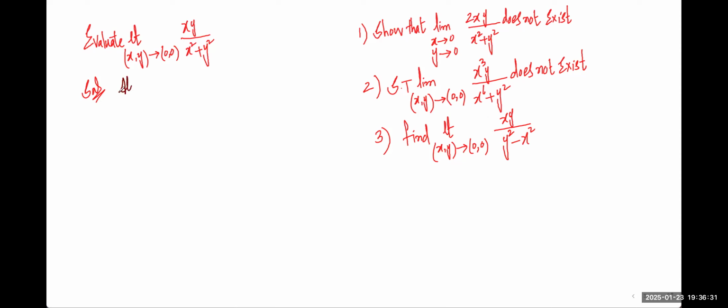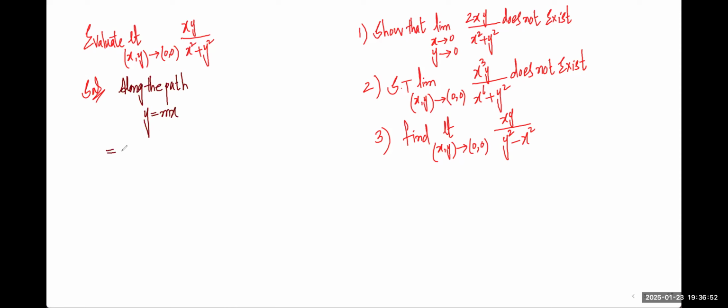Along the path y is equal to mx. The standard path we take, I'm not going to give you a confusing concept. Always for all my students, I'm giving y is equal to mx as the path.